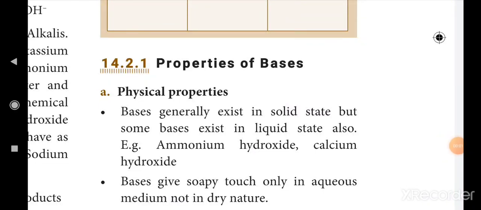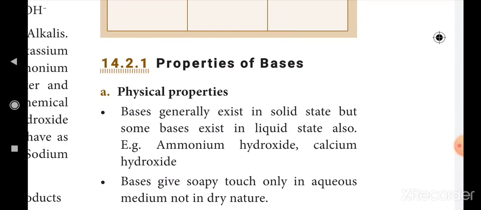Next, properties of bases. There are two properties: one is physical property, another one is chemical property. First one, physical property. Bases generally exist in solid state, but some bases exist in liquid state also. Most of them are solid state. Few only liquid state, that is ammonium hydroxide and calcium hydroxide.